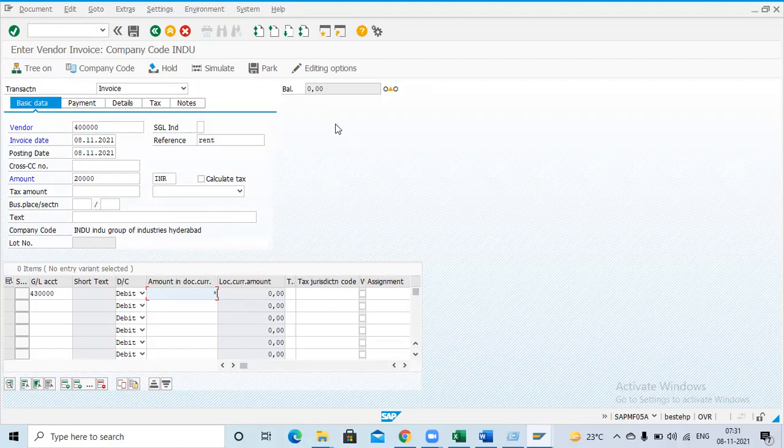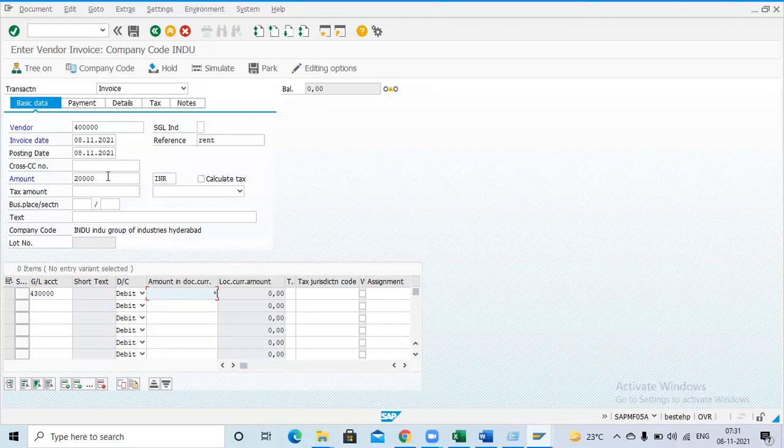Validation means conditions. First I will explain a simple condition. Suppose this is a GL, this is the amount. What first concept is coming from the company point of view: this validation will be used for cash payments, any kind of cash invoices. Suppose against this GL, the company says you can post maximum up to 15,000 only. The system will not allow more than 15,000 rupees.